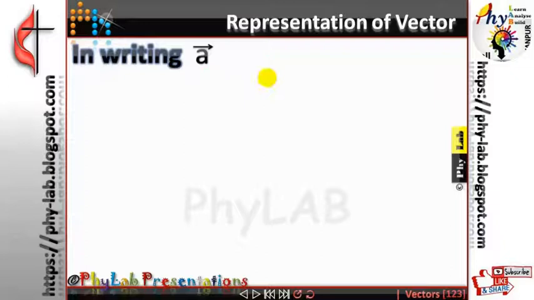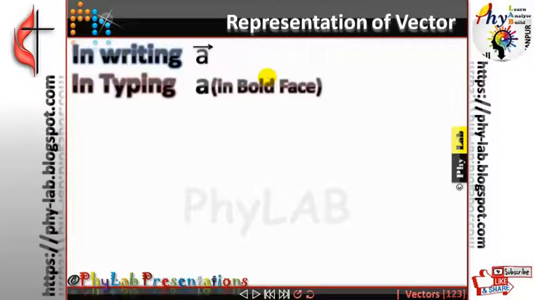Now, if you are going to print it in books, so most of the time while printing, it is printed with a bold face. Okay, we bold the symbol which we are talking about. So if you are talking about force, and you want to print it in your copy, so what will be done for computer printing? We will make it bold. So every bold face letter stands for vector quantity.